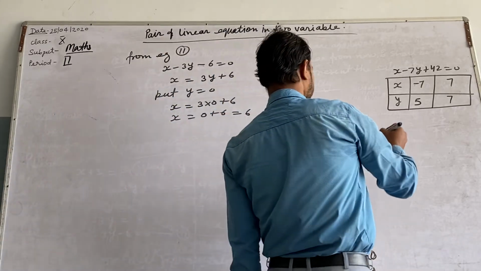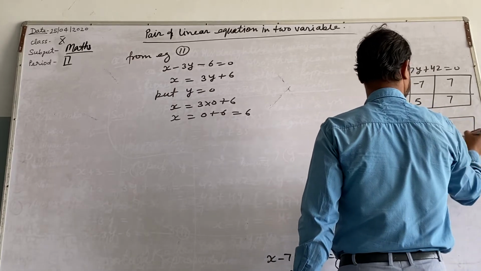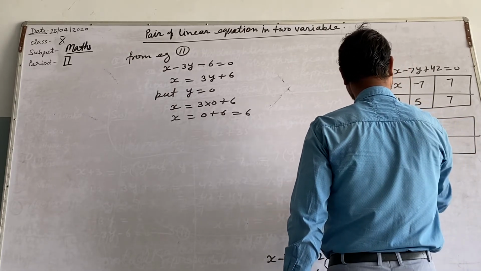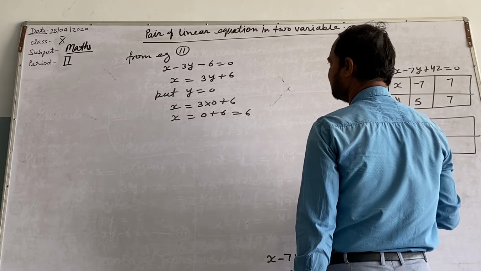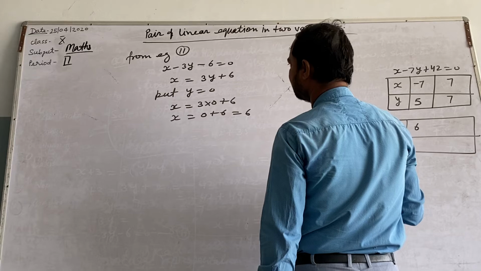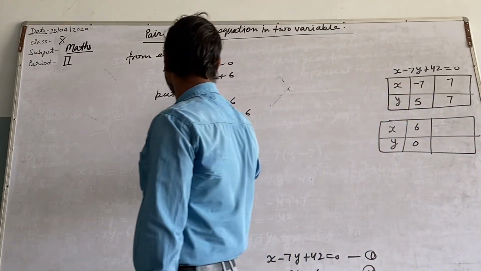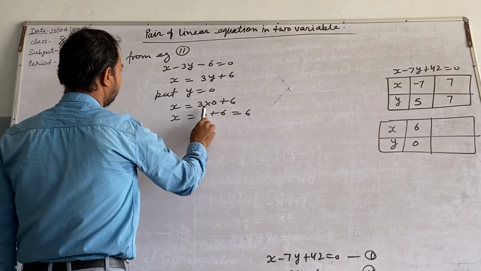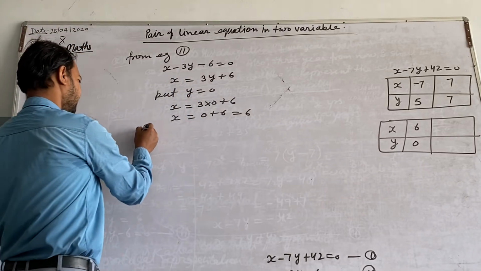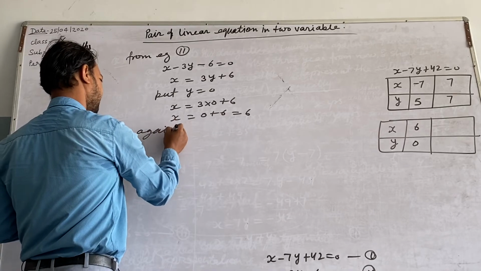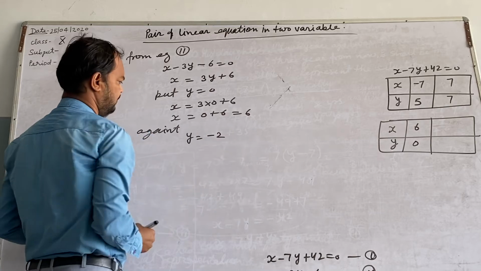In the next situation, x equal to 6 when y equal to 0. When you put y equal to 0, you get x equal to 6. Right? Again put y equal to minus 2.